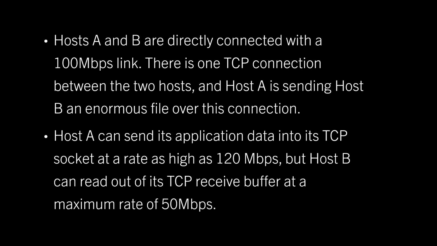For this problem, assume that hosts A and B are directly connected by a 100 megabit per second link. There is one TCP connection between the two hosts, and host A is sending to host B an enormous file over this connection. Host A can send its application data into its TCP socket at a rate as high as 120 megabits per second, but host B can read out of its TCP receive buffer at a maximum rate of only 50 megabits per second.